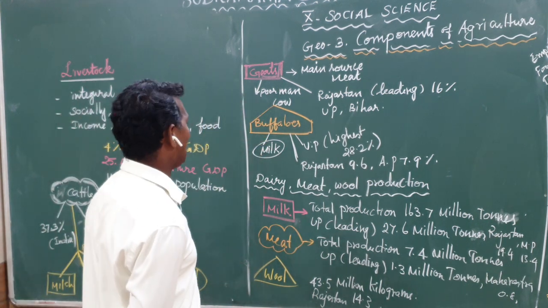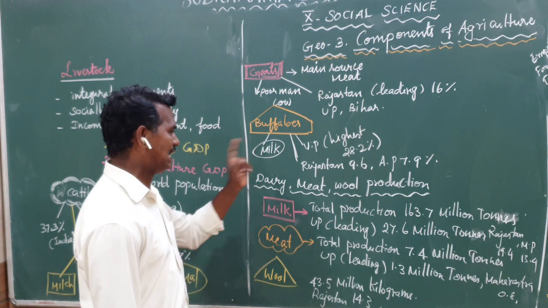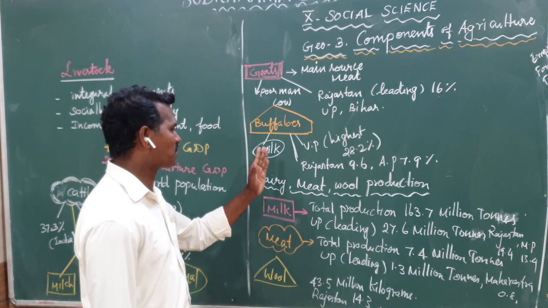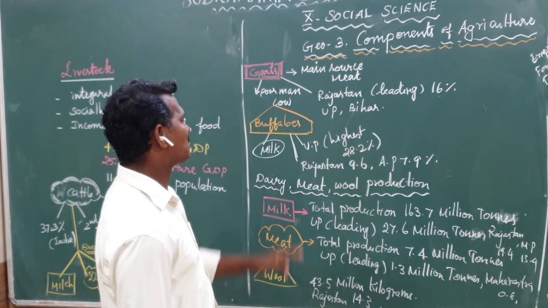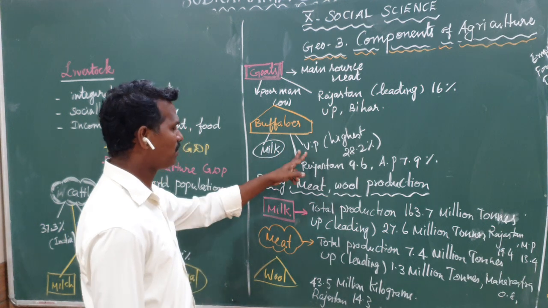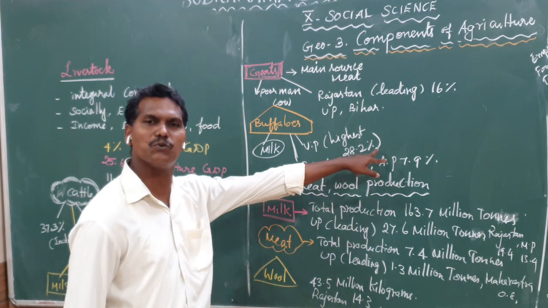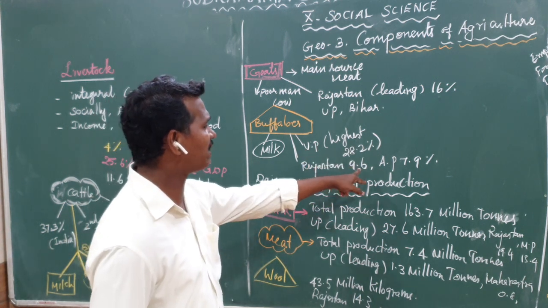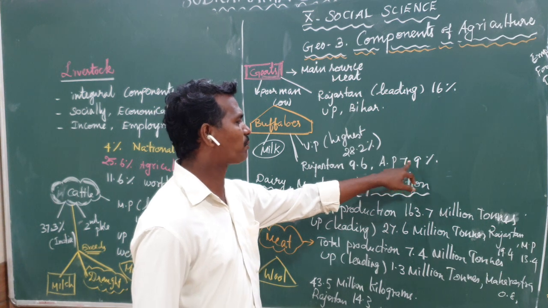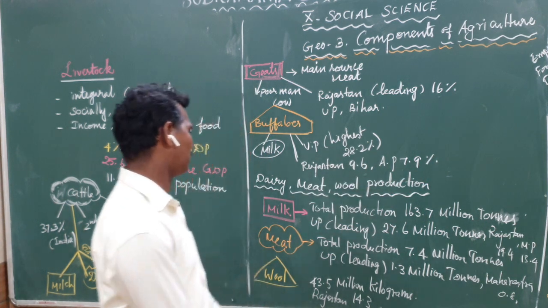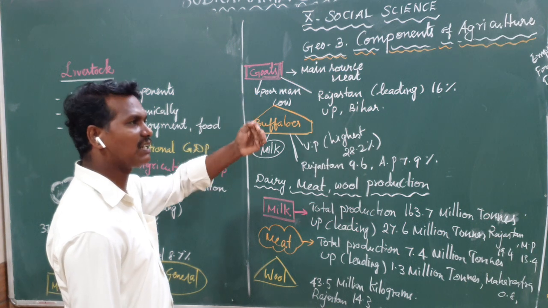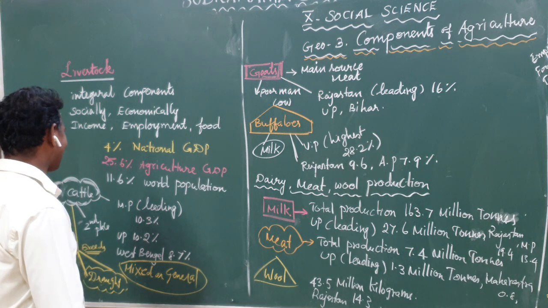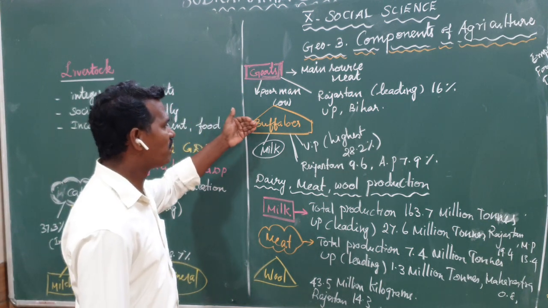Another important livestock, buffaloes. Mostly we are taming, that means domesticating, them in our country for milk purposes only. The highest state producing buffalo is Uttar Pradesh, nearly 28.2%. Some other states also produce them, like Rajasthan 9.6% and Andhra Pradesh 7.9%. So this is a very important livestock in India. Again remember the important livestock in India: first the cattle, second the goat, third the buffaloes.